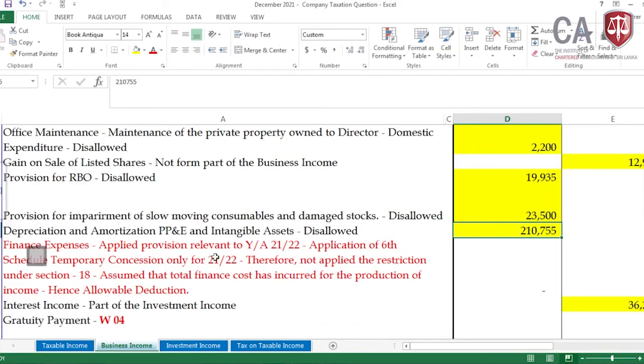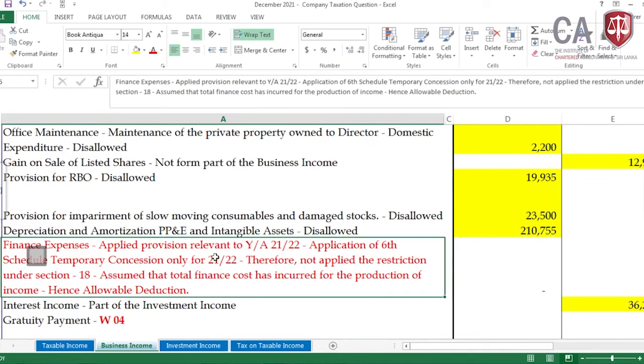For this I am again taking the adjustment relevant to 21-22. All of you are aware of the application of section 18, or rather the deductible amount of finance cost. It has now been suspended only for the year of assessment 21-22, with reference to the application of the 6th schedule. It has been suspended when we go for the thin capitalization or the restriction on claiming the finance cost. Then for the year of assessment 21-22, we are only looking for the